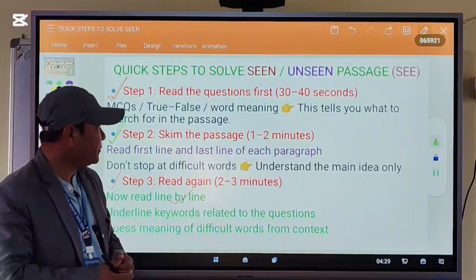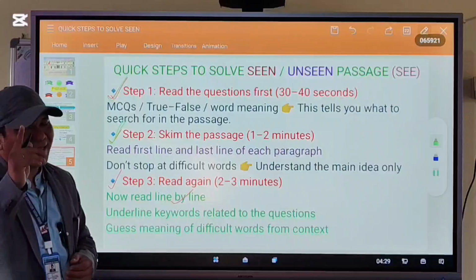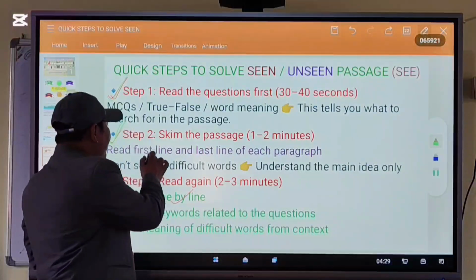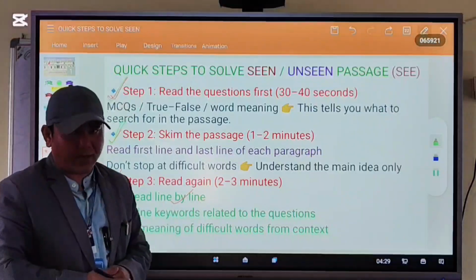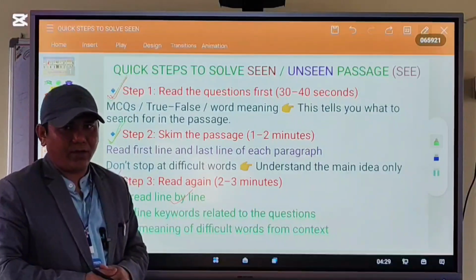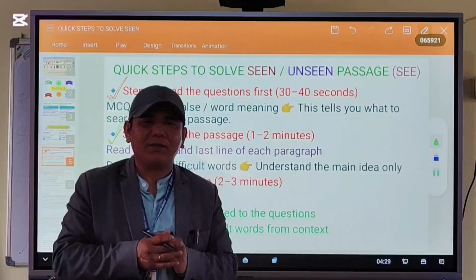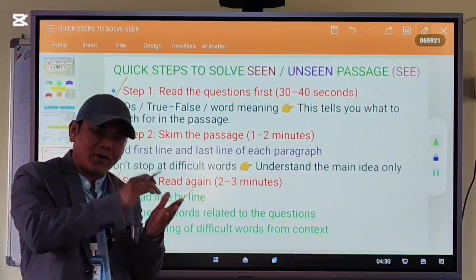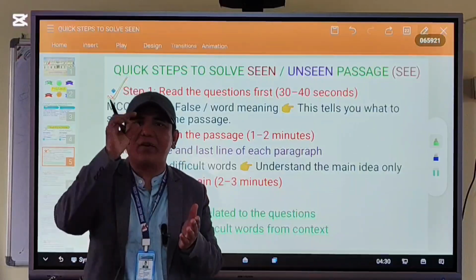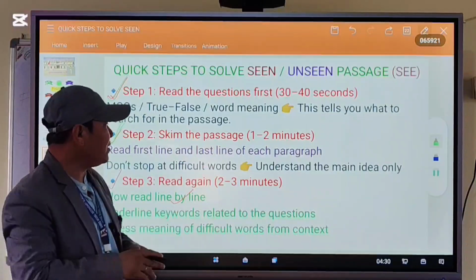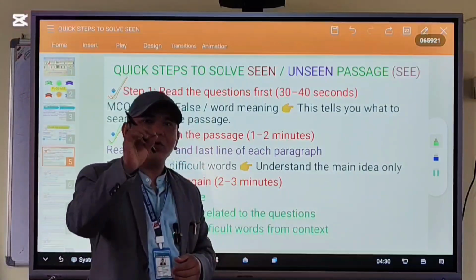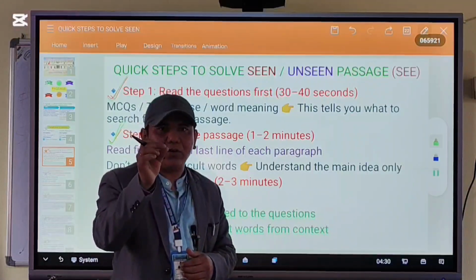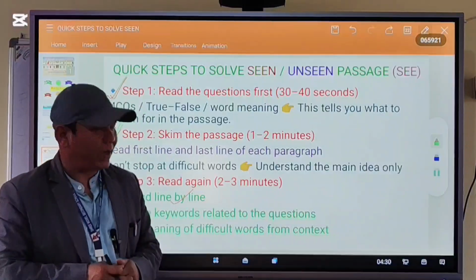But one thing is clear. Okay? Only you read first line and last line of each paragraph. You need not to read entire passage. But only you read the first and last line of each paragraph. Because it gives you the main ideas only.